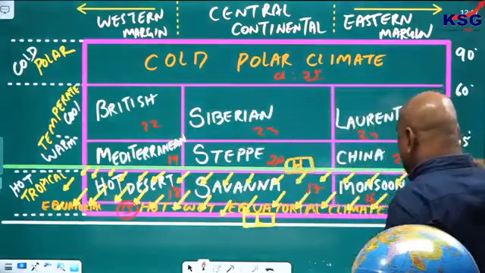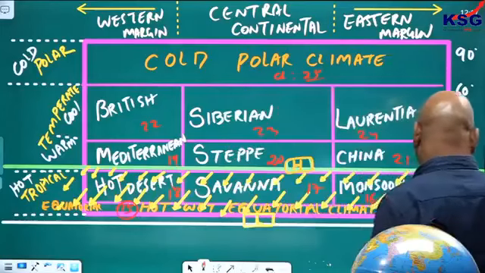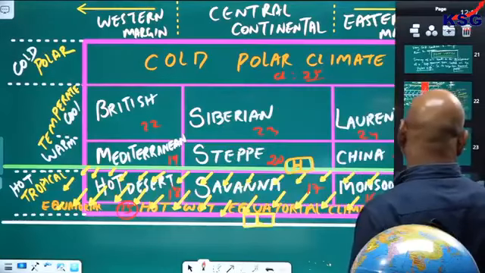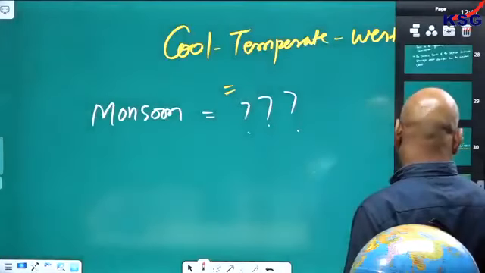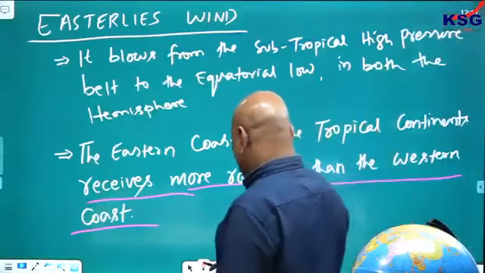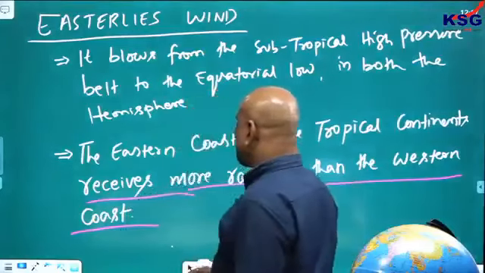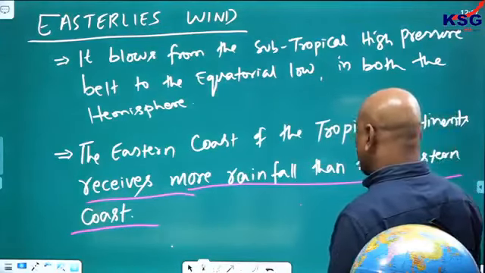Easterly wind influences which climate? Monsoon, savanna, hot desert and hot wet equatorial climate. So let us see now. The eastern coast of the tropical continent receives more rainfall than the western coast.